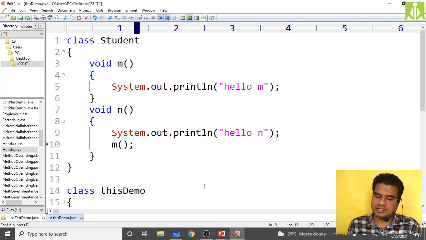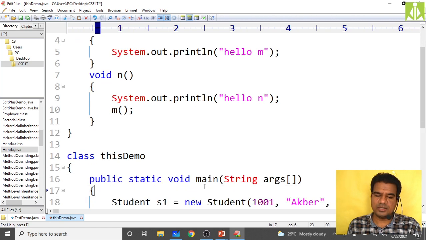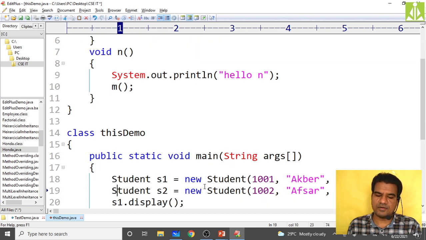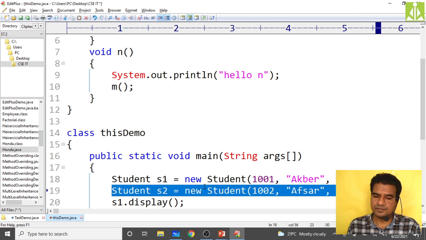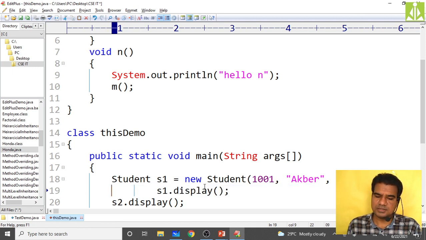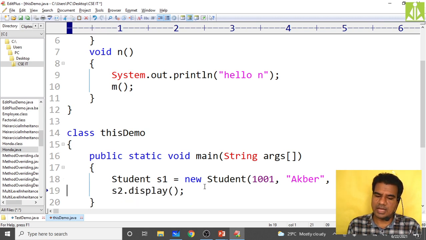I have not added the this keyword now. Inside the main class, I'm creating the object of the Student class. Go to the end, remove this, and using the object I'm invoking my n method. If you invoke the n method, it will in turn invoke the m method, isn't it?